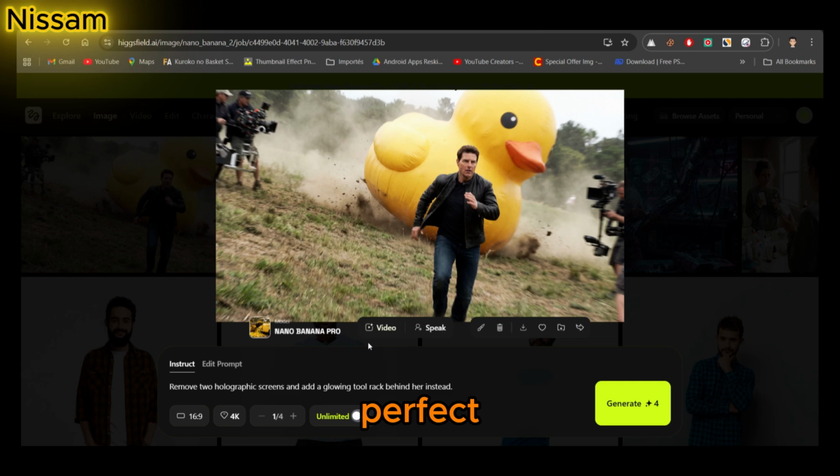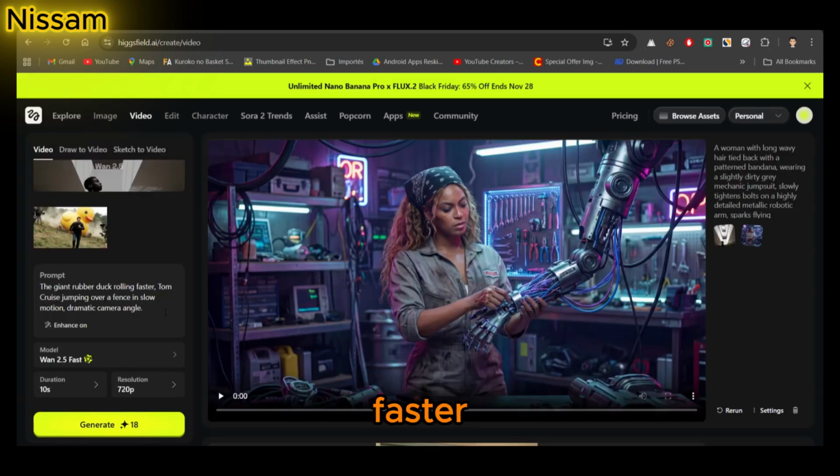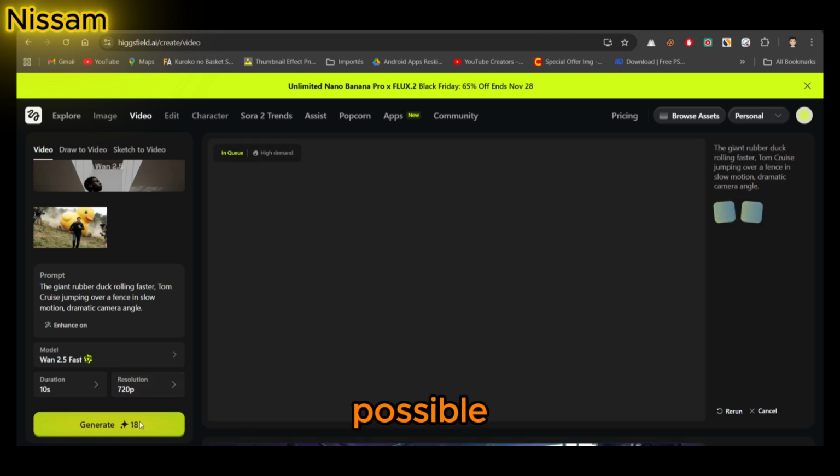Perfect face, perfect scale, perfect lighting, even the physics make sense. Now let's animate it. The giant rubber duck rolling faster, Tom Cruise jumping over a fence in slow motion, dramatic camera angle. I click Generate, and honestly, this model is unhinged in the best way possible.